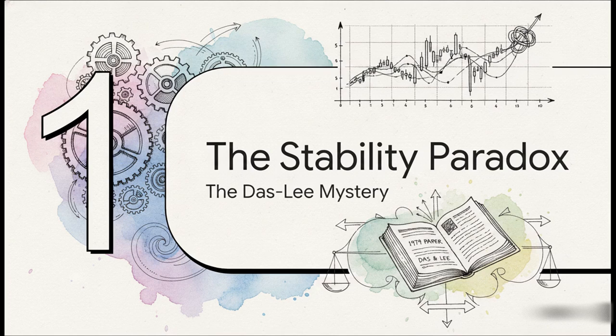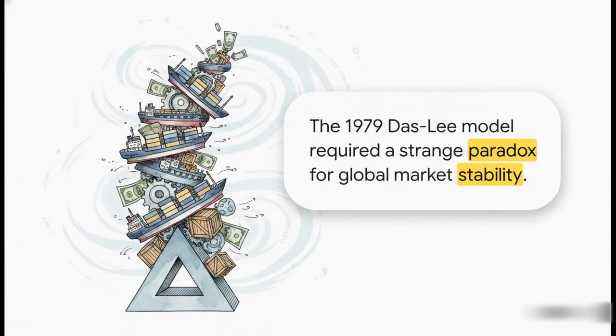Starting us off with Section 1, the stability paradox, or the Das-Lee mystery. Let's start with the exact problem that agitated A.D. Woodland in the first place. You see, Das and Lee were trying to figure out what makes international trade and investment stable over time. But to actually make their mathematical model work, they argued that this bizarre, hyper-specific condition had to be met. And if it wasn't, well, their model suggested the global economy would just spiral into instability. This severely limited our understanding of global economics because, frankly, it just didn't make intuitive sense.